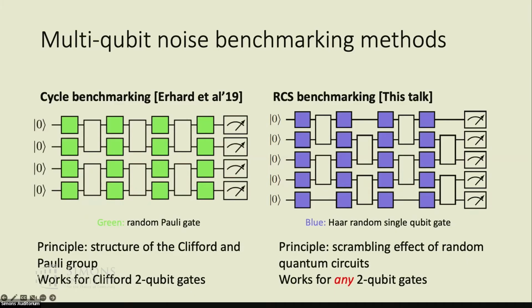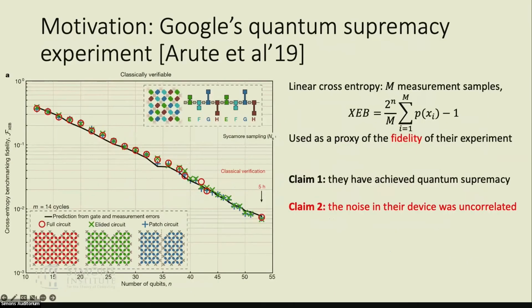Of course, the motivation of this algorithm comes from Google's experiments. In Google's experiments, XEB was also used as a proxy of the fidelity of their experiment, which will come back later. And if we look at the paper, besides quantum supremacy, there is also this very interesting claim that the noise in their device was uncorrelated. This is very interesting because we have just seen that distinguishing between correlated and uncorrelated noise is a very challenging task from the perspective of benchmarking. So Google's claim must mean that there is something interesting in the experiment for benchmarking.